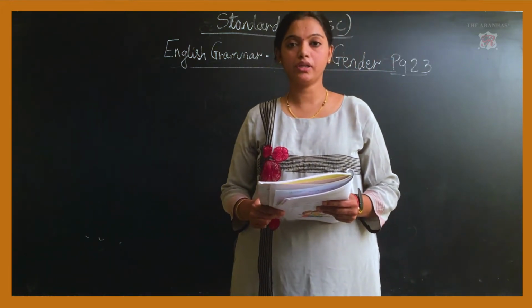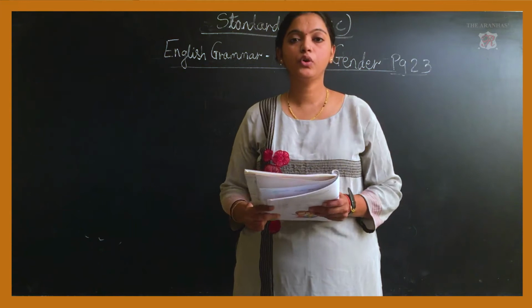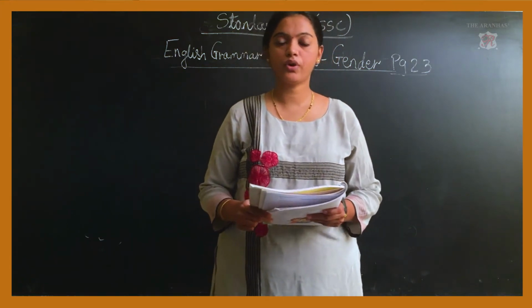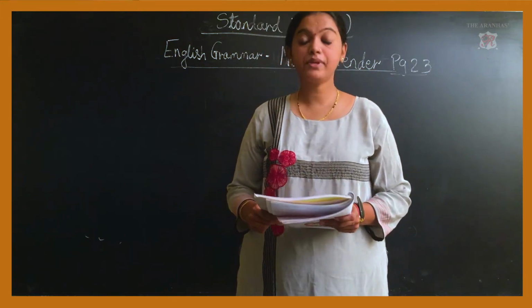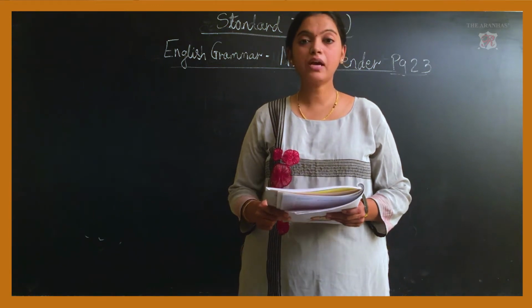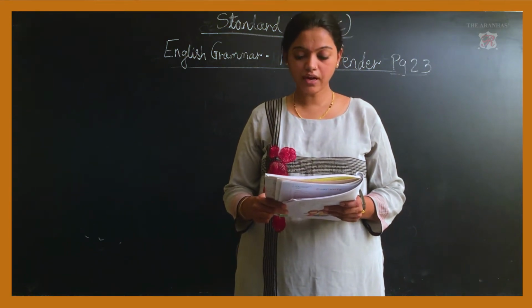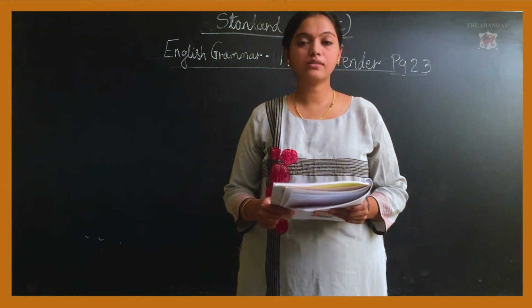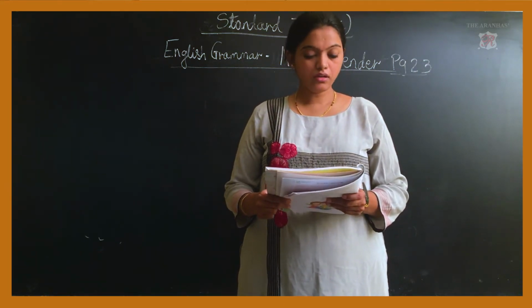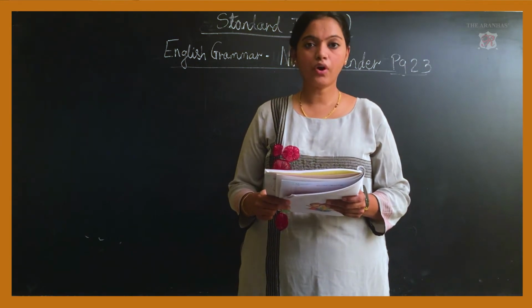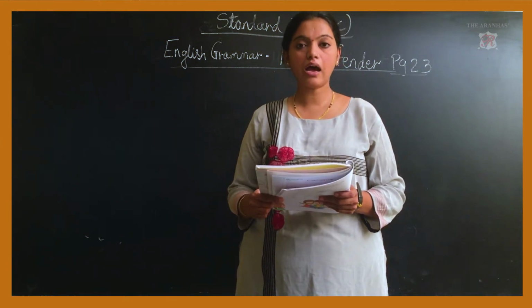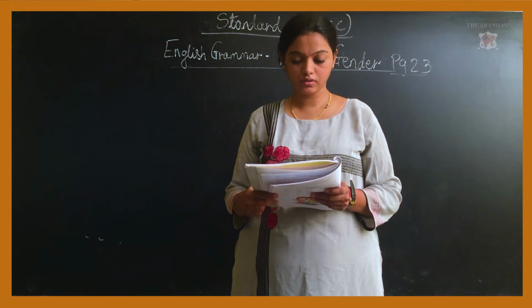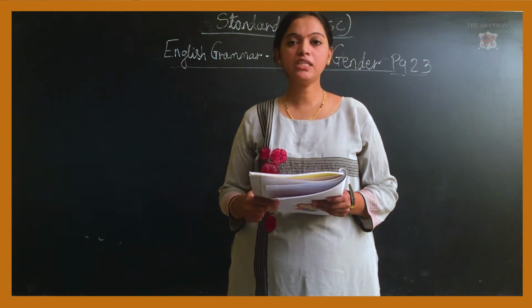Amir is a boy. Looking at the first picture, you can identify whether he is a boy or a girl. So, who is Amir? Amir is a boy. Mahima is a girl. My father has a mustache. My mother wears a sari. Here, in these sentences, boy and father are in the he group of masculine gender.